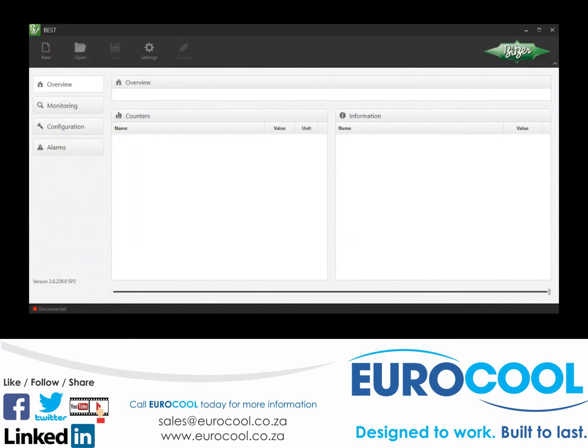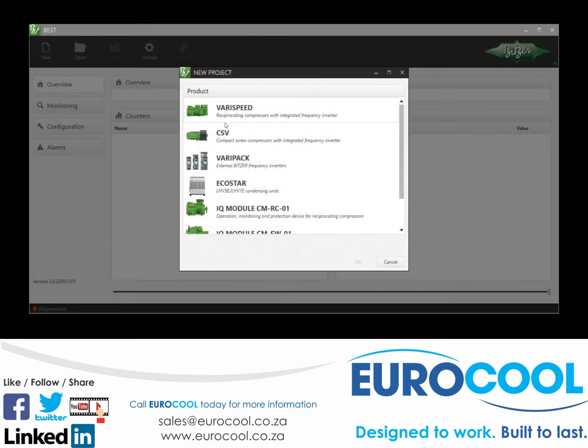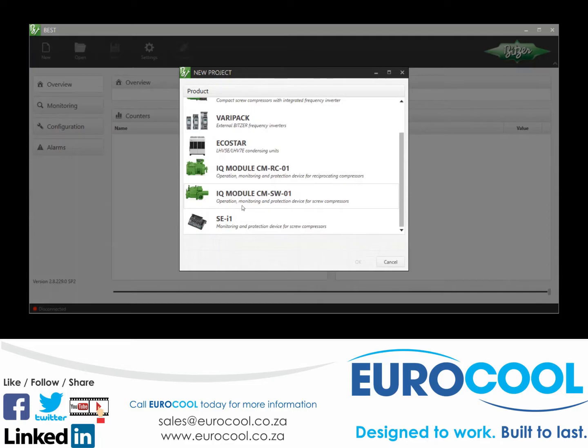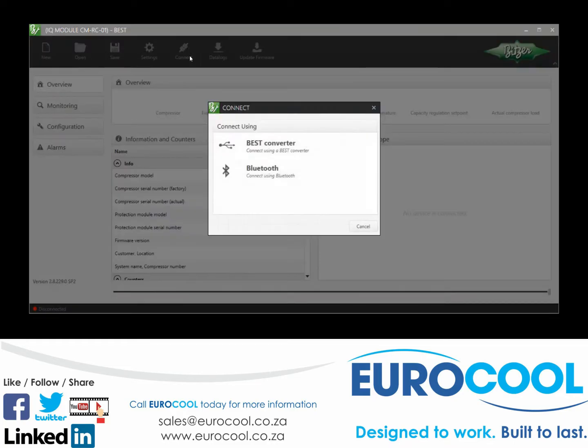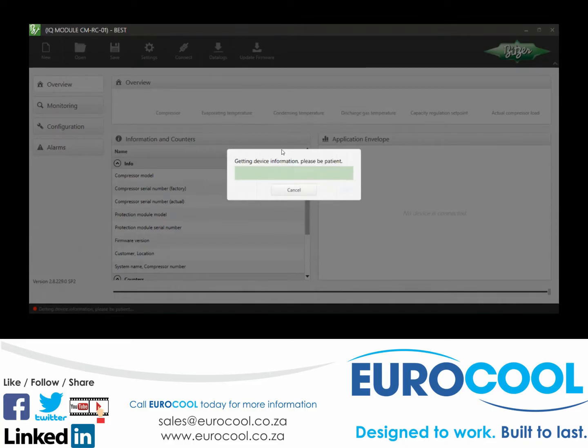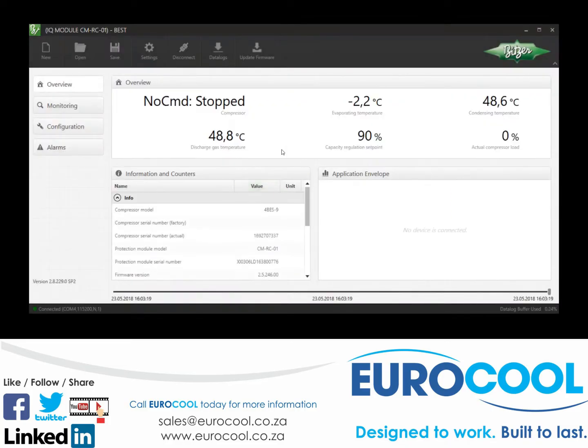Open the BEST software, press New and select the product you want to connect. Press Connect and select the type of connection. Please note that the measurements must be carried out in a stable operating condition.